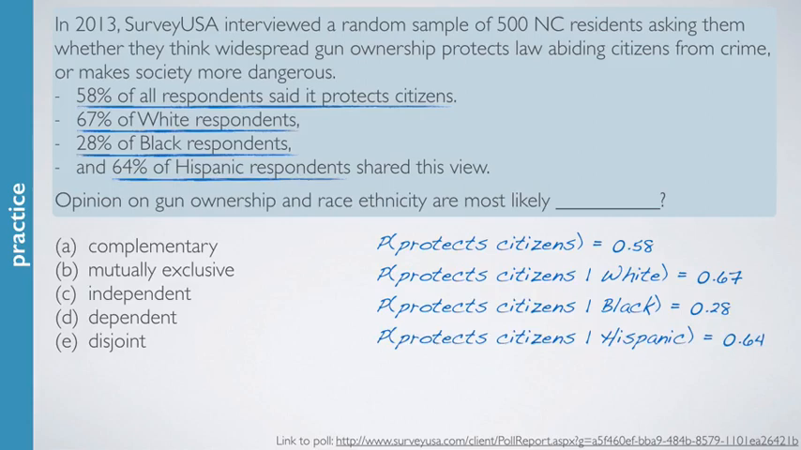Since the probabilities of thinking that guns protect citizens vary greatly based on the person's race or ethnicity, opinion on gun ownership and race ethnicity are most likely dependent. So knowing somebody's ethnicity might actually give us useful information about their opinion on guns, and therefore we're saying that the two variables are most likely dependent on each other.